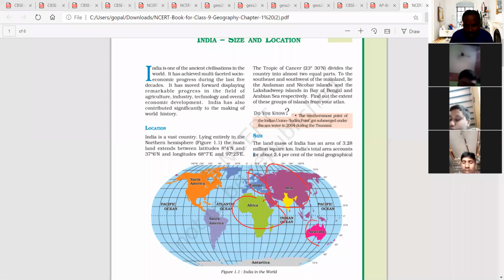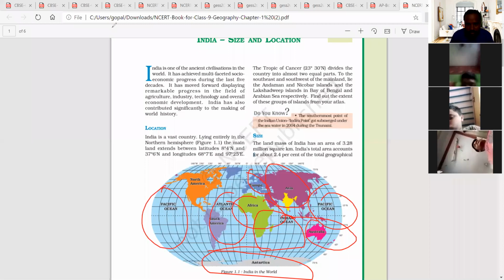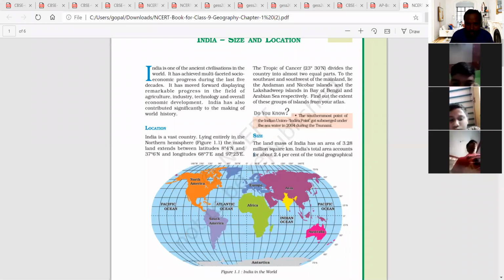Next oceans. Here also Australia is there, Pacific Ocean, Indian Ocean. Next here Antarctica is there, Atlantic Ocean, Pacific Ocean. So this is about the location of India. Next, see here. So just we move forward.